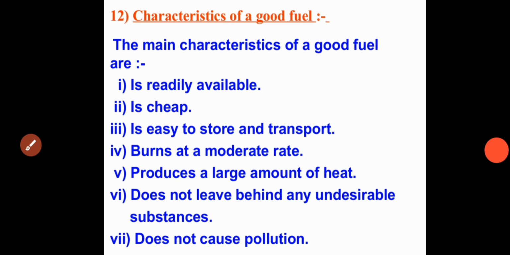So these are the basic characteristics of a good fuel: readily available, cheap, easy to store and transport, burns at a moderate rate, produces a large amount of heat, does not leave behind undesirable substances, and does not cause any pollution.